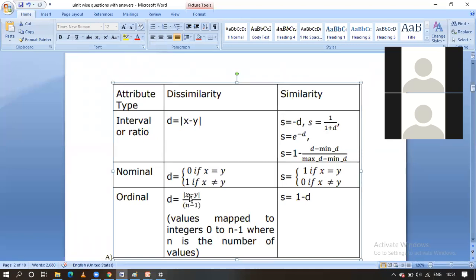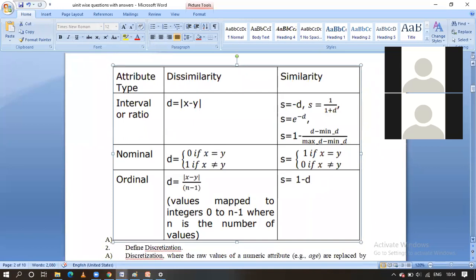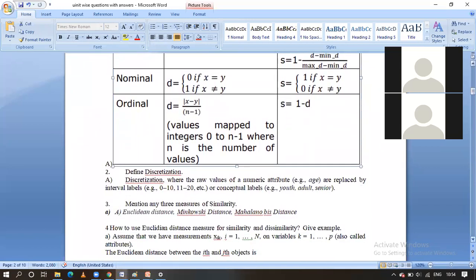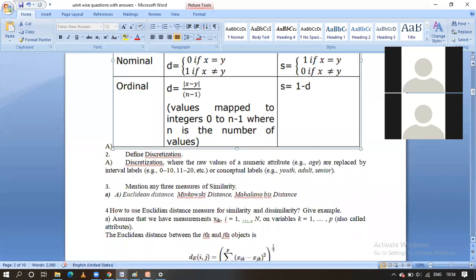Okay, x and y are the objects: x is the first object, y is the second object. Here d means a dissimilarity measure related to that one. If we have the dissimilarity measure, how are we going to calculate the similarity measure? That is 1 minus d, guys. In this way we are going to find it. In addition to that, we will have Euclidean distance, Minkowski distance, and Mahalanobis distance. These are the three other measurements, guys.